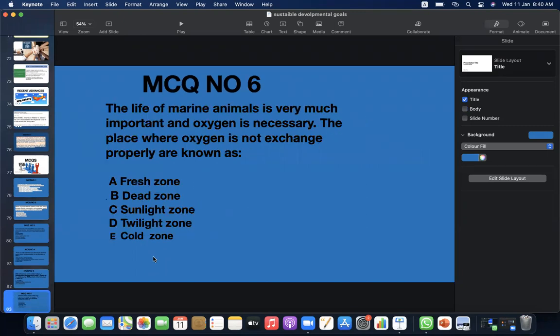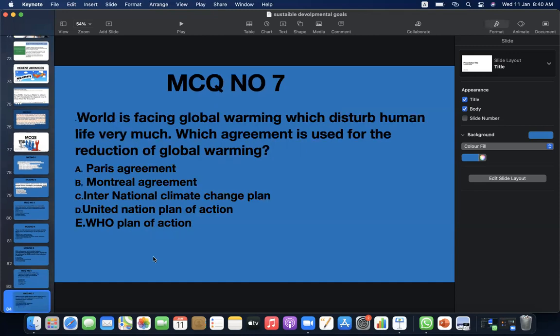MCQ number 6, the life of marine animals is very much important and oxygen is necessary. The place where oxygen is not exchanged properly is known as A, fresh zone. B, dead zone. C, sunlight zone. D, twilight zone. E, cold zone. It's B, dead zone. Yes, B.